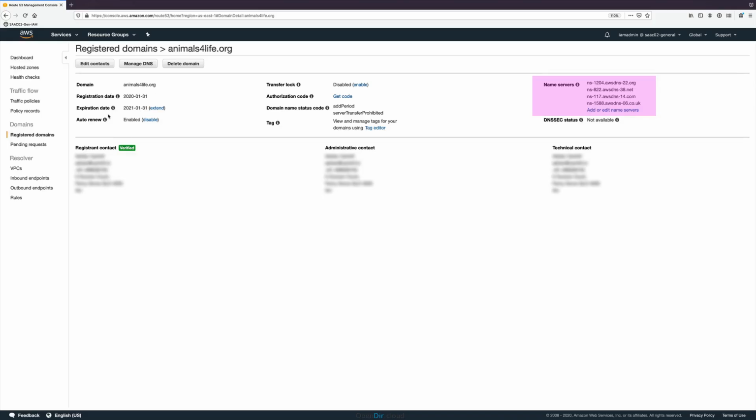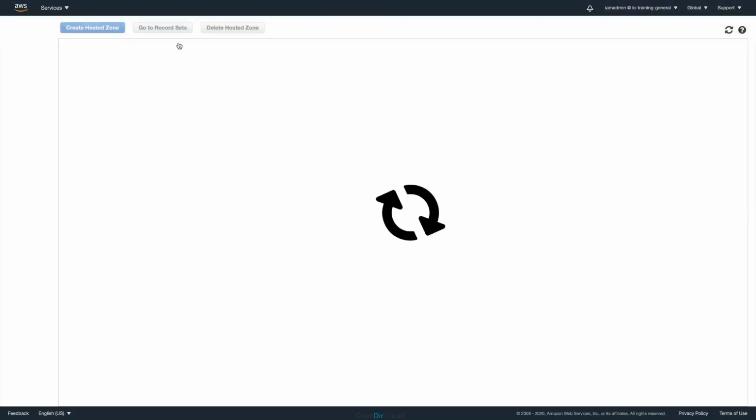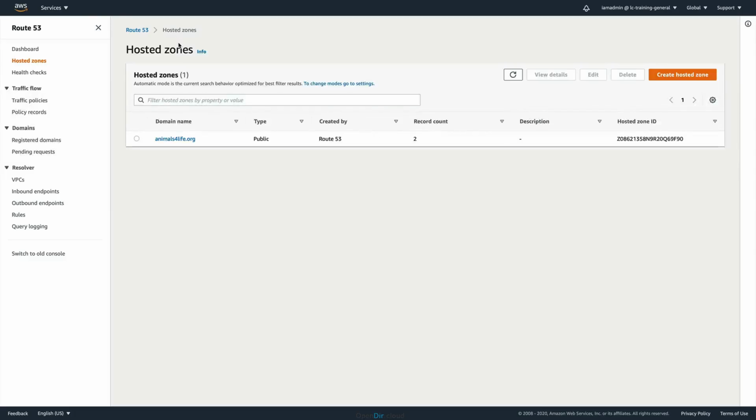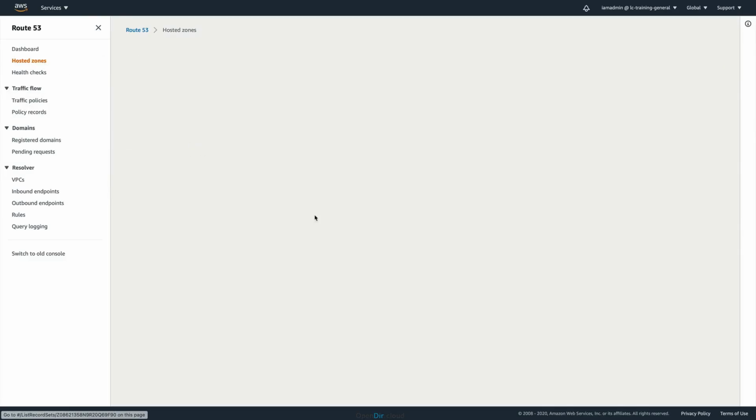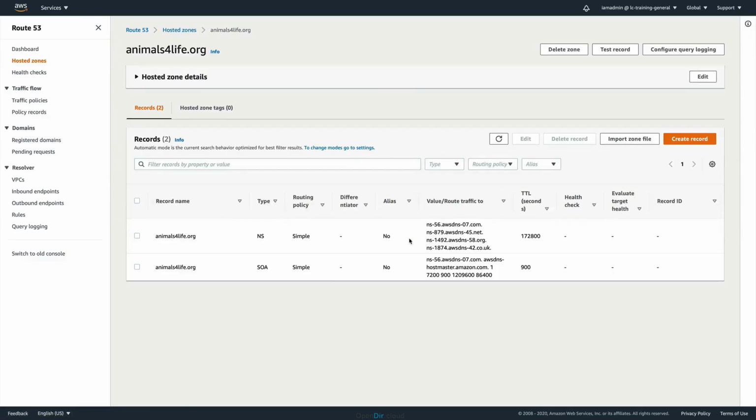They're separate things. In this case, I have both in Route 53. So I can move to the hosted zones by clicking Manage DNS, or I could have clicked hosted zones at the top left here, and then I can move into the animalsforlife.org zone. And this is a GUI representation of a DNS zone file. And it's in here that we can create DNS records. And when we do, they're going to be active inside DNS.